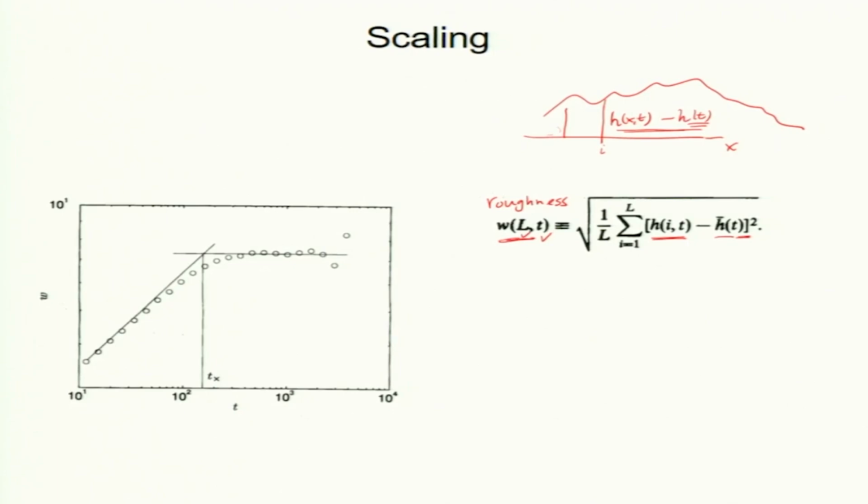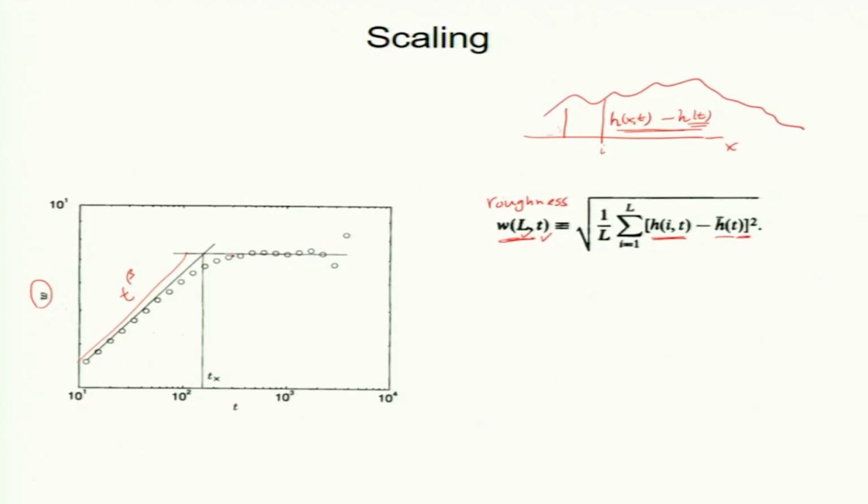Okay. Now, this is a theoretical plot, but we find it in experiments too. The roughness increases with time as a power law, with time on the x axis. In fact, it goes as t to the power beta. Beta is an exponent, and that depends on how you model it.